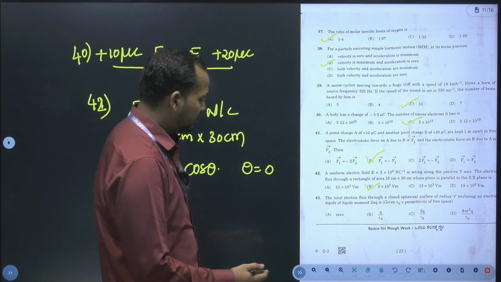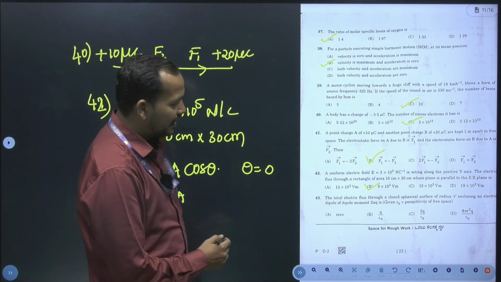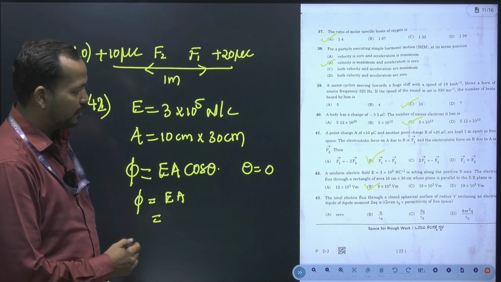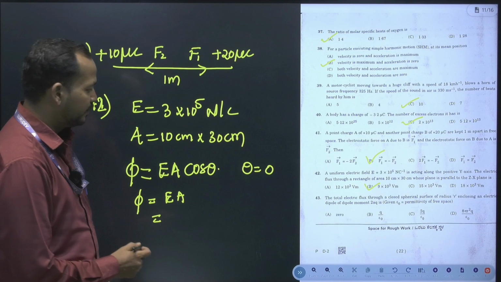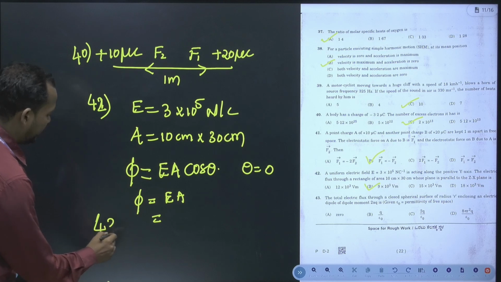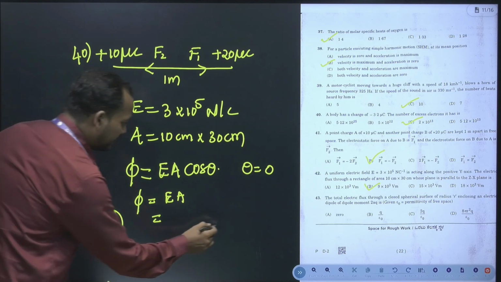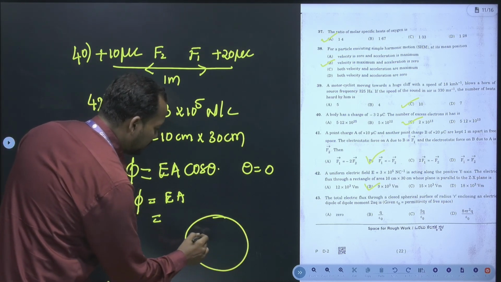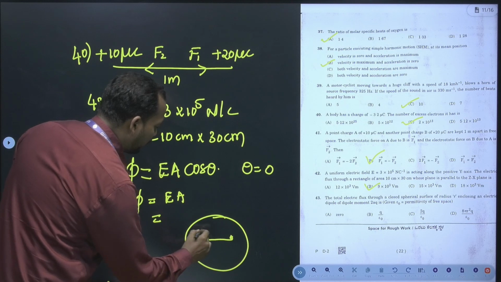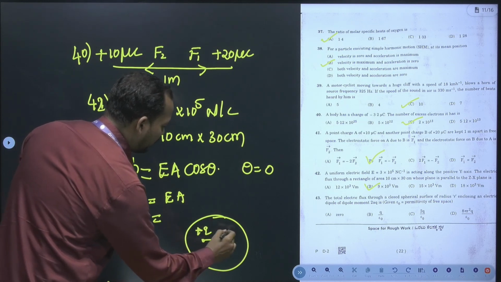Now the question number 43. The total electric flux through a closed spherical surface of radius r enclosing an electric dipole of dipole moment 2aq is. See, there is a closed surface in which a dipole is there. A dipole consists of one plus charge and one minus charge.